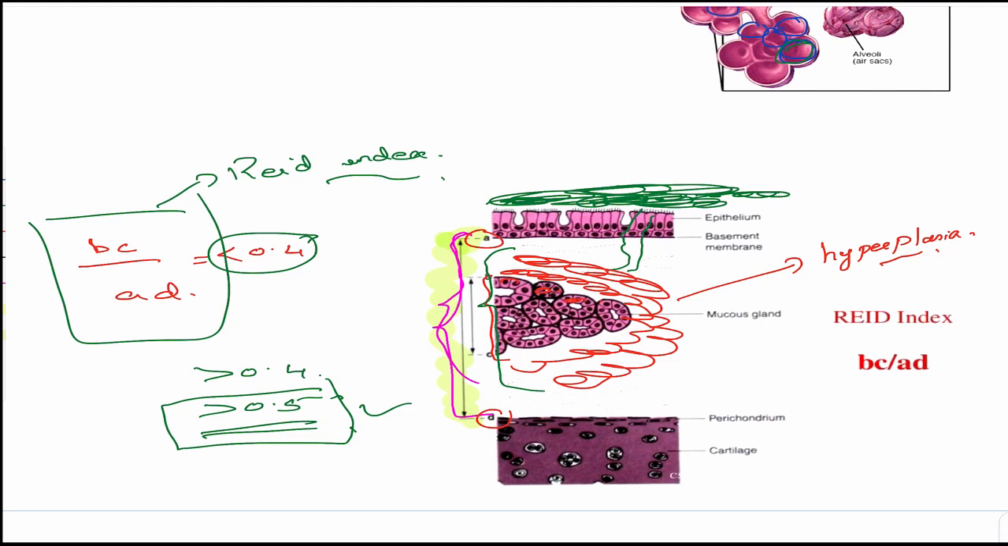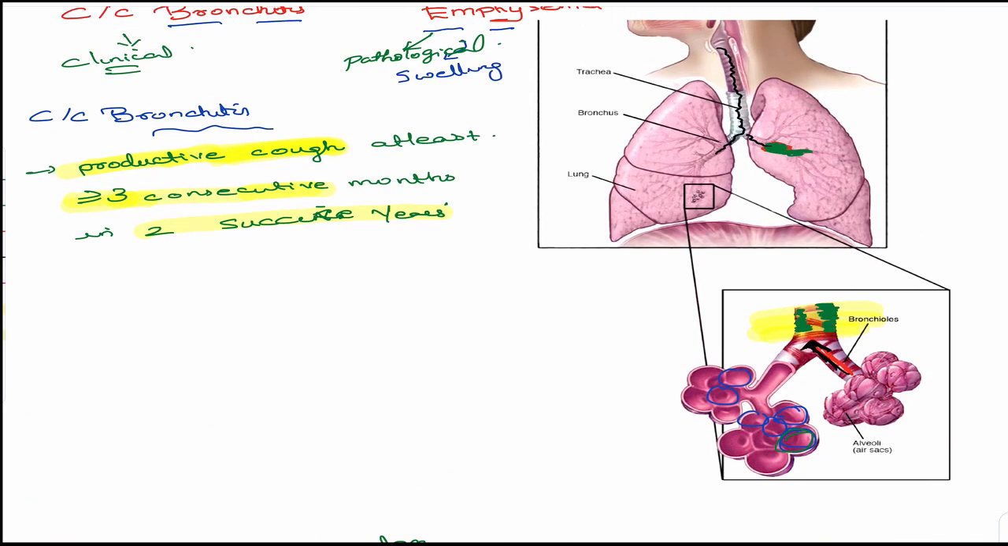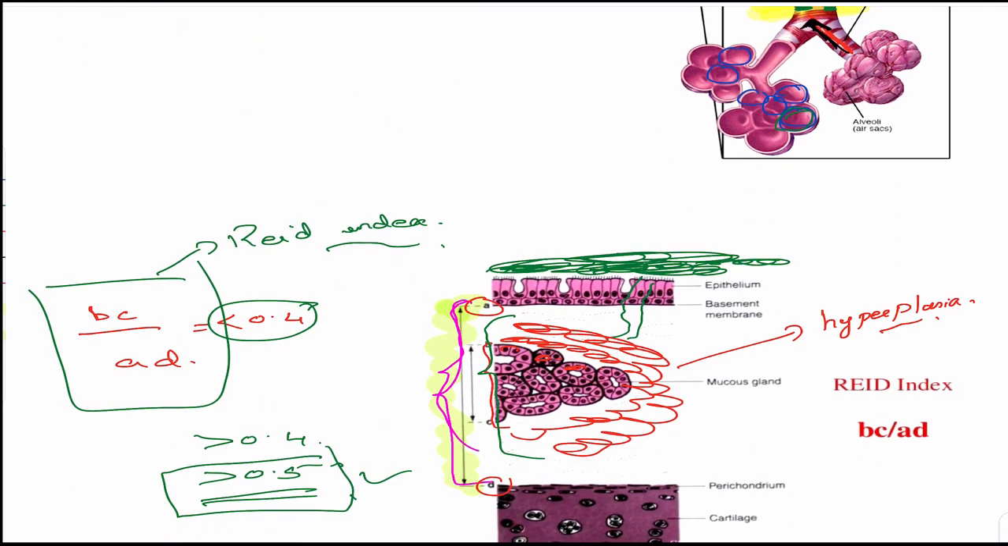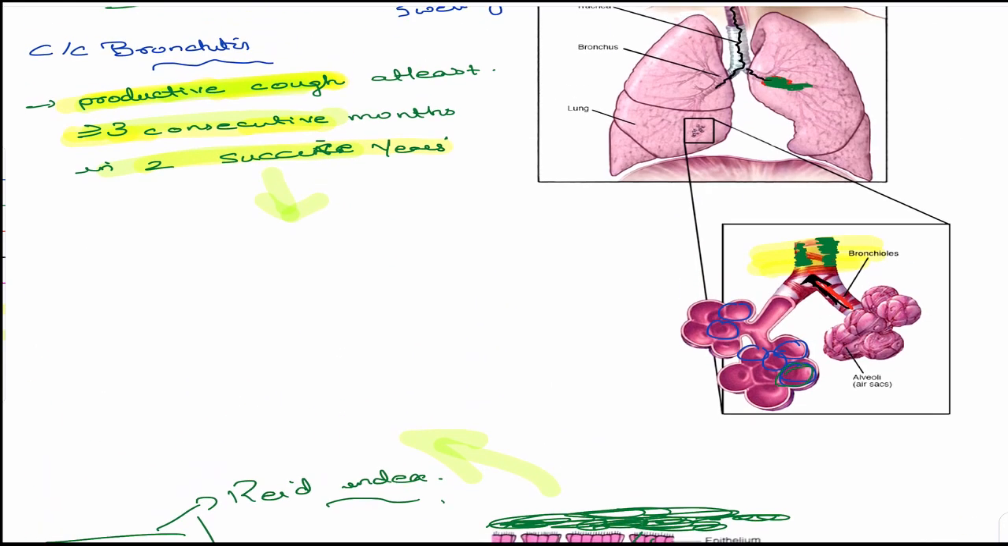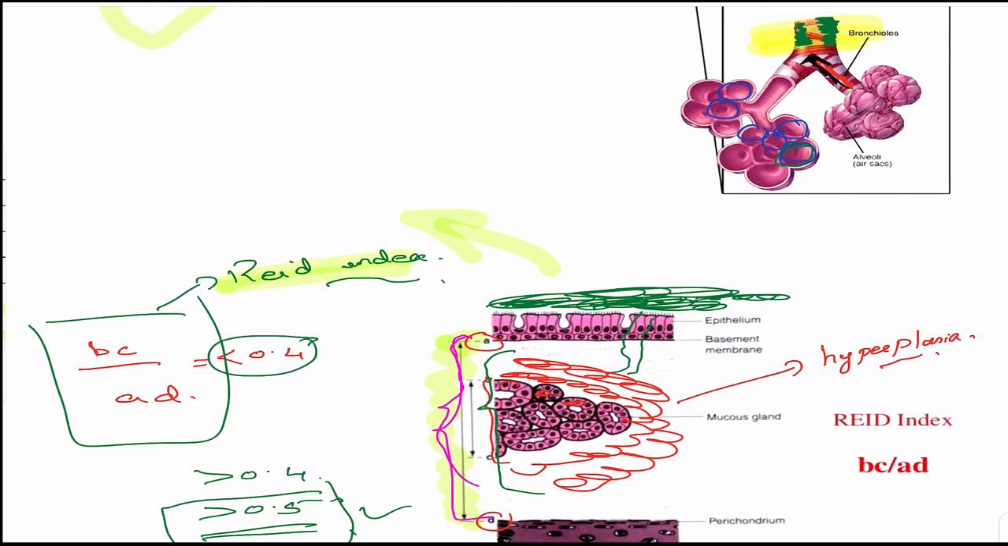So two things we studied. One was the definition, the productive cough, 3 consecutive months. Now which is more specific in diagnosis? Is the clinical diagnosis better or the pathologic diagnosis better? It's the clinical. For chronic bronchitis, clinical diagnosis is more important than the Reid index. Though Reid index is important, more important is the clinical diagnosis. So hope you got what is happening, what is mucus gland hyperplasia, and that now it's an obstruction, isn't it?